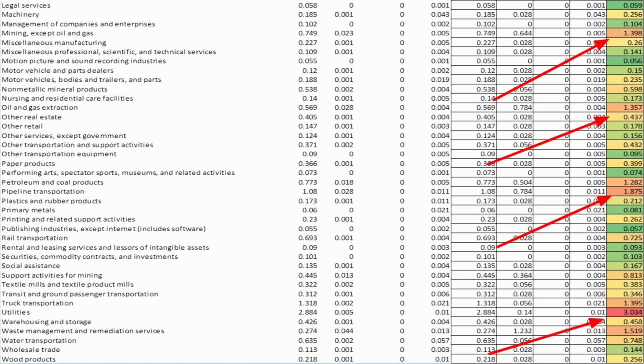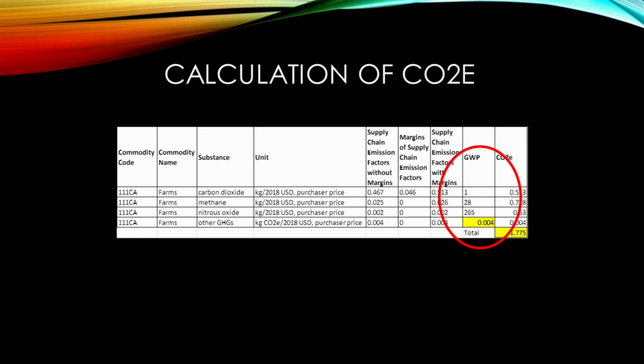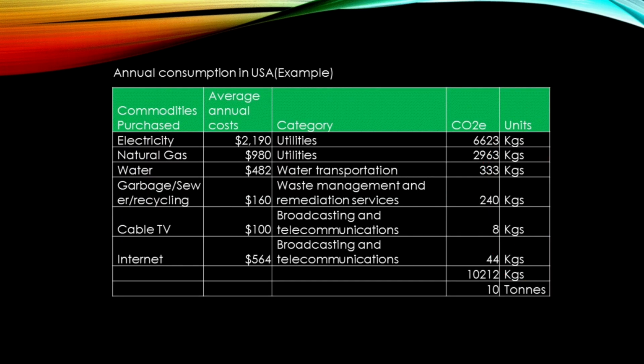Oil and gas extraction is high. This may not be applicable to us, however, if you see utilities which will be applied for our case, it is one of the highest. You can revert to this slide if you do not want to do the calculation. Just to let you know how this was done, we need the CO2e or total GHG, so we need to multiply it with GWP, which is the global warming potential for each gas, to get the total GHG. So multiply GWP with the supply chain emission factors with margins to get the CO2e. Add all this and you can use this to multiply with the spend to get the emissions for the commodity spend. We do the rest for other commodities and you will get the total emissions.